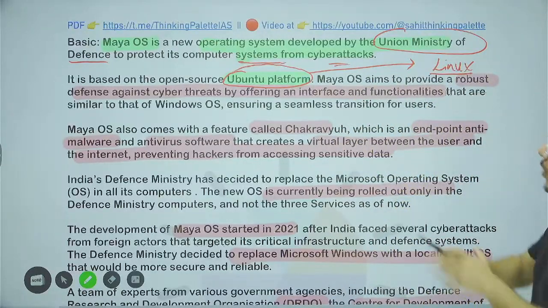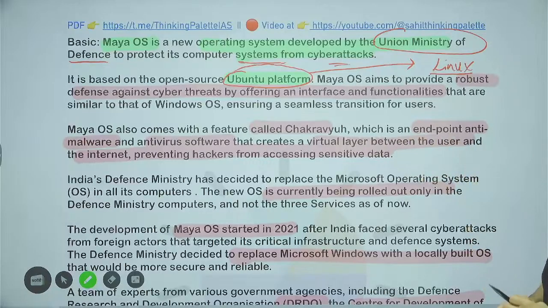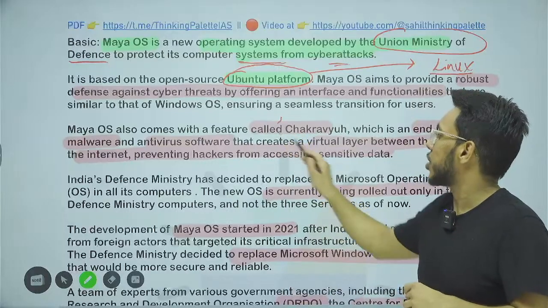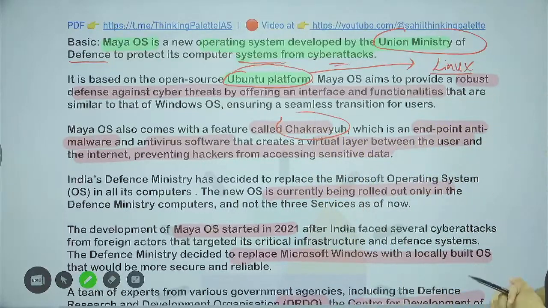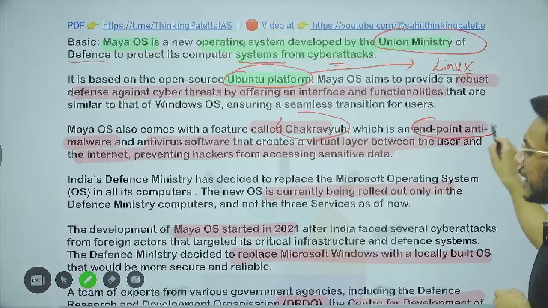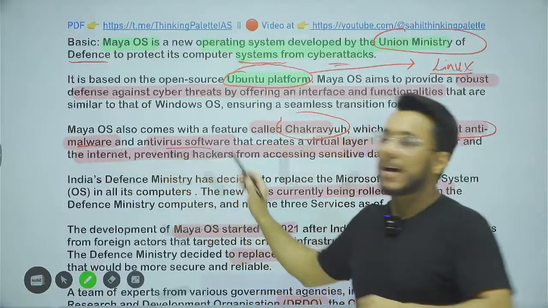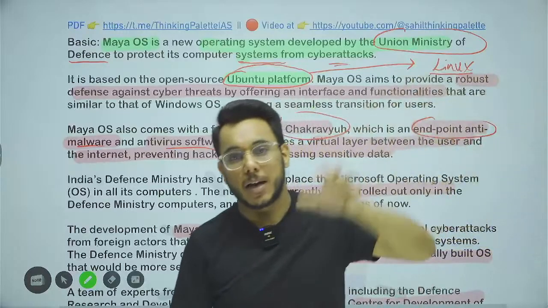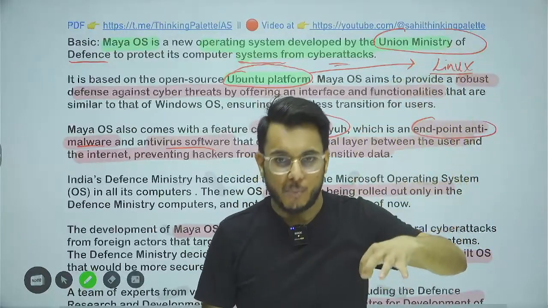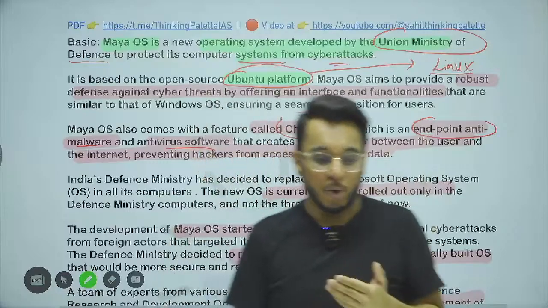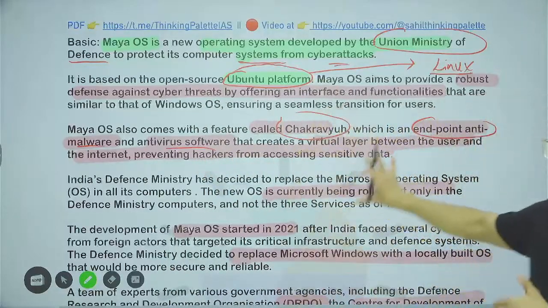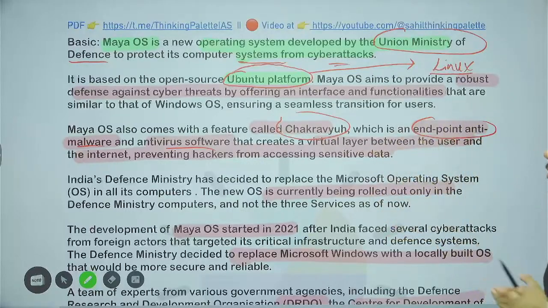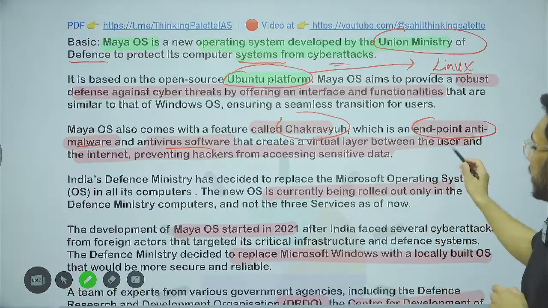Now when we talk about this particular Maya operating system, it has a very important feature, that is Chakravyuh. Now what is this Chakravyuh? Chakravyuh is endpoint anti-malware and antivirus software which can deter any cyber attack, any malware attack that is being made onto the computers of the Ministry of Defense. So this Chakravyuh is an antivirus, endpoint anti-malware software which can protect the users from hackers.